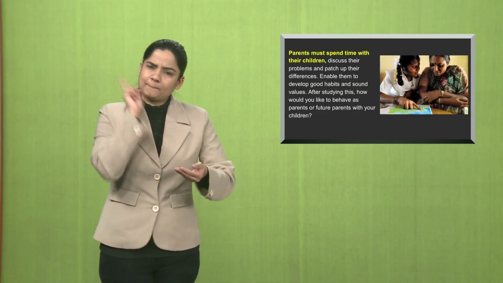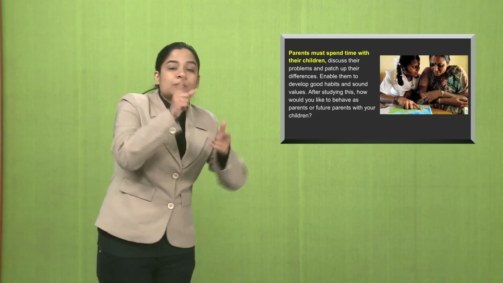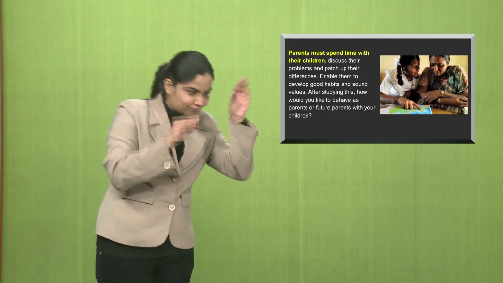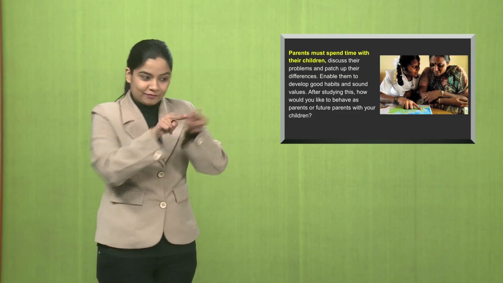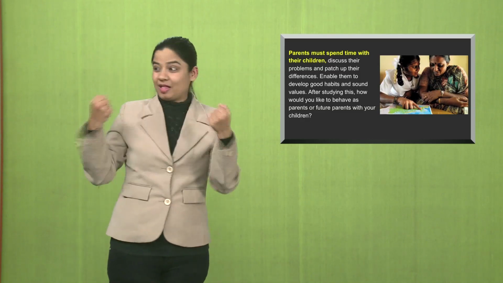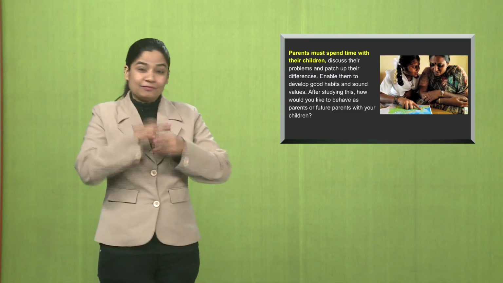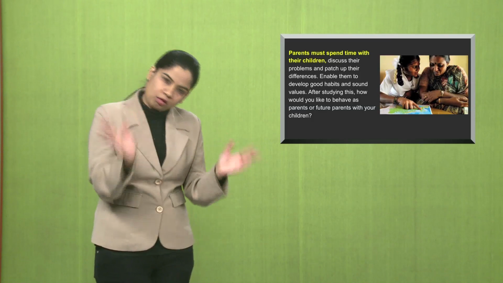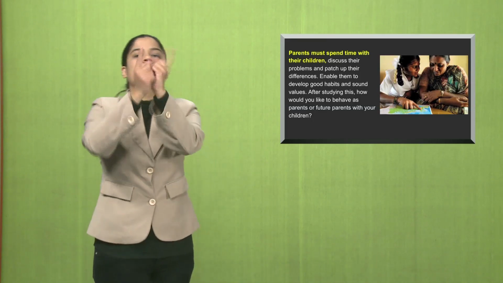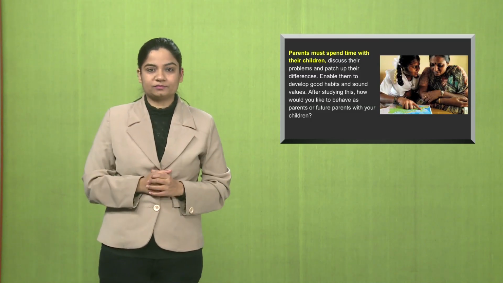It's very important that parents must spend time with their children. They discuss their differences, they discuss what their habits are, and learn to respect, teach them respect, teach them discipline, teach them punctuality. If parents take care of their children like that, children will never get into anything that is a wrong behavior, that's a criminal behavior, rather than letting them be on their own, which leads to such practices. So it's important that the relationship is made better.